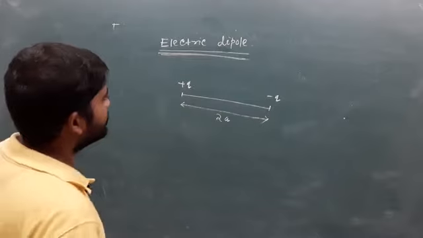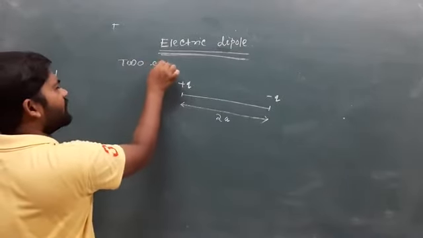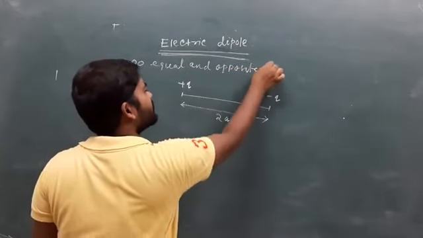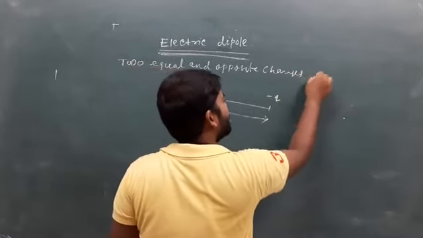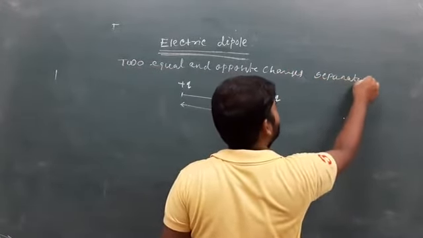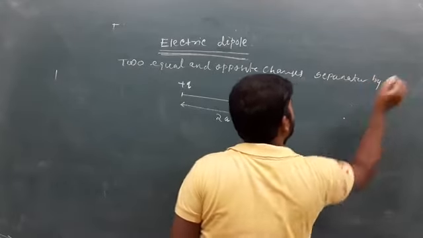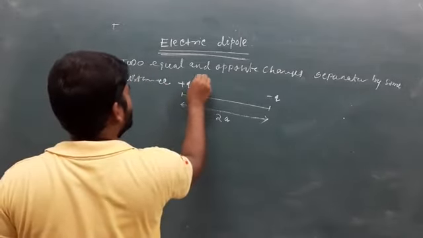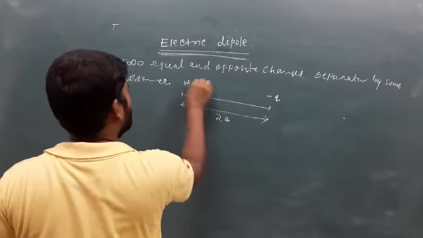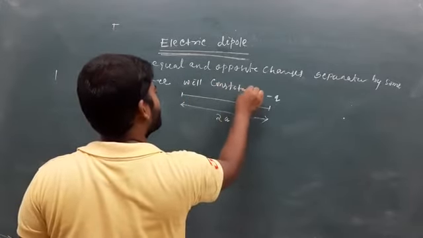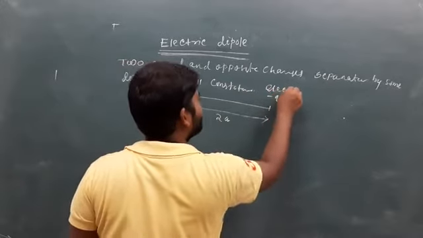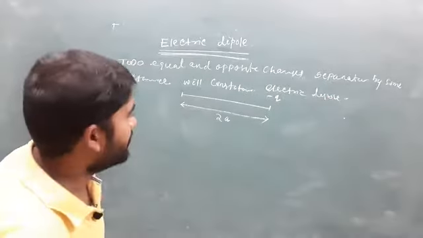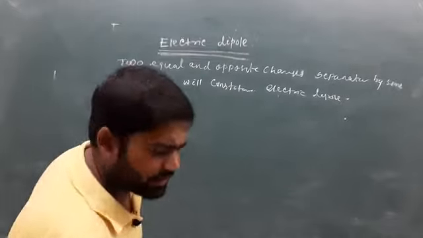So what is an electric dipole? Simply, we can say two equal and opposite charges separated by some distance will constitute an electric dipole.